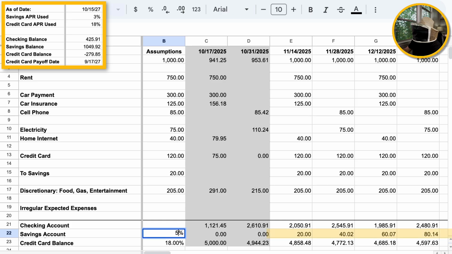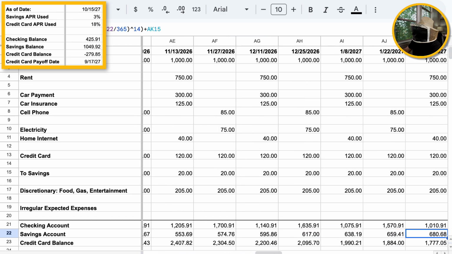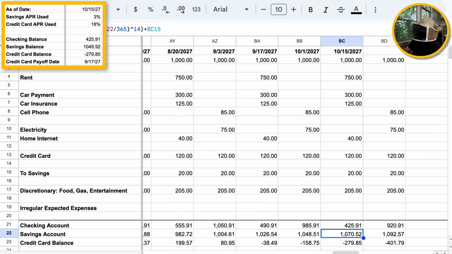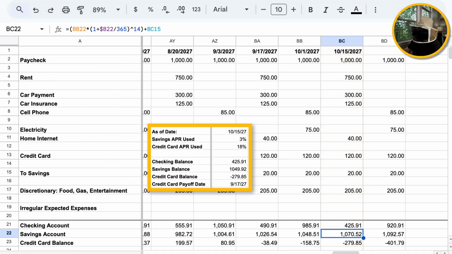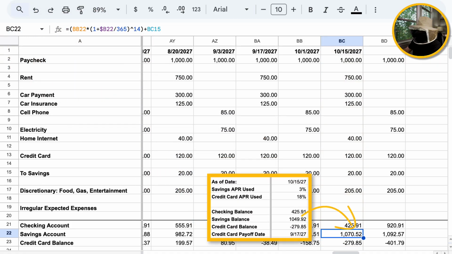When I do that, the numbers to the right are going to change. See, they changed a little bit. And now if I scroll all the way to the right, now in mid-October, I have $1,070.52. So over 2 years, by changing that interest rate from 3% to 5%, I made about $20 more.